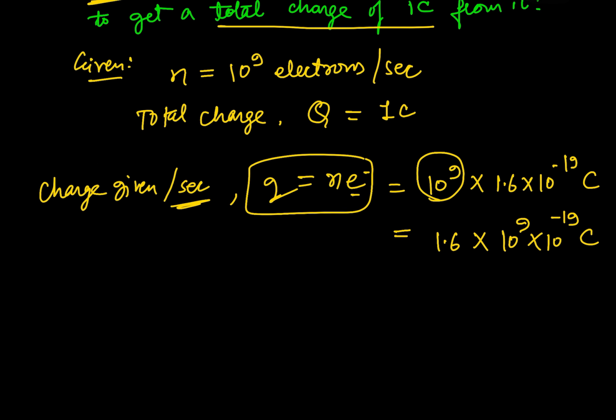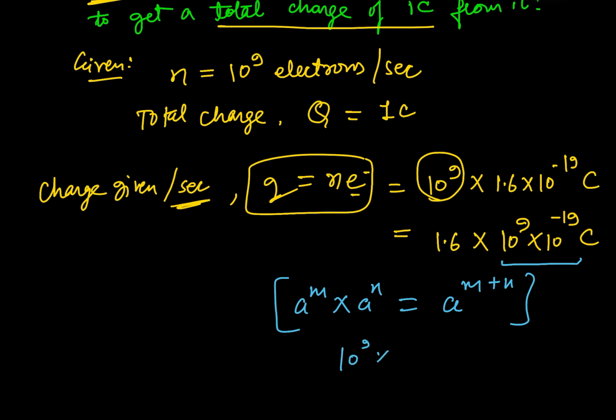Now applying the concept of mathematical physics. Again, I am repeating that mathematics is the key to understand physics, because mathematics is a language to understand the beauty of physics. Here comes the concept of exponent and power: a raised to the power m multiplied by a raised to the power n leads to a raised to the power m plus n.